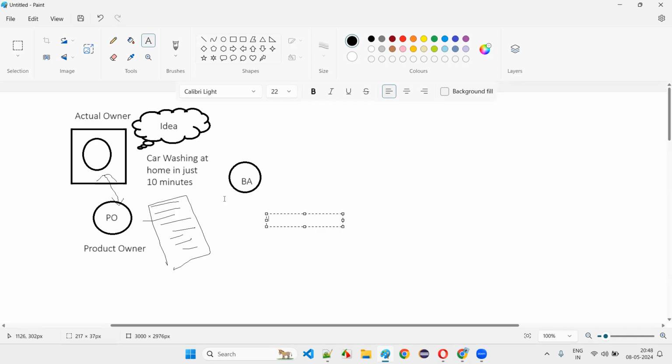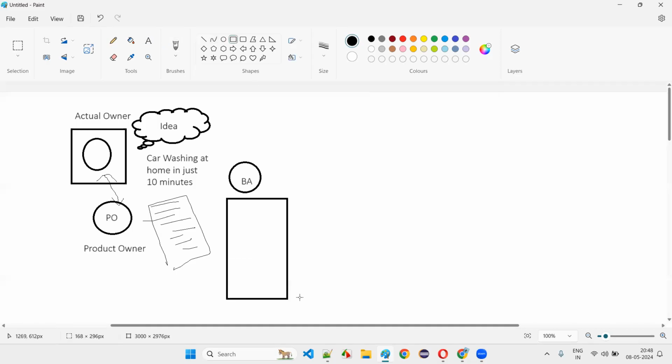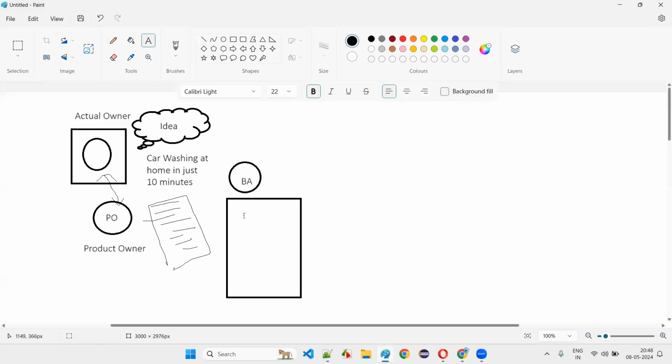Okay, what will the business analyst do? The business analyst will create a BRS kind of document. At a high level, I'm covering, guys, don't ask me the things in detail. Whatever discussions on requirements the actual owner, who has the idea and is spending the money on it, has, the business analyst will document in a proper format, using diagrams, text, images, and all the possibilities.